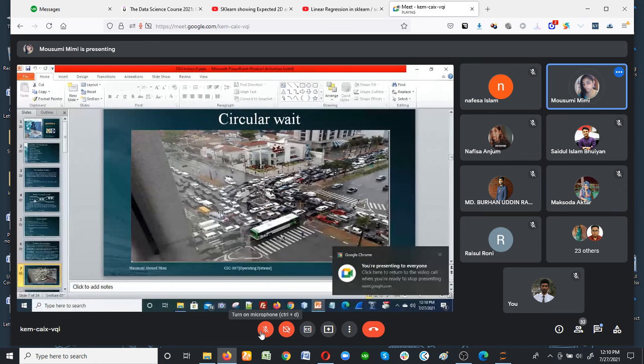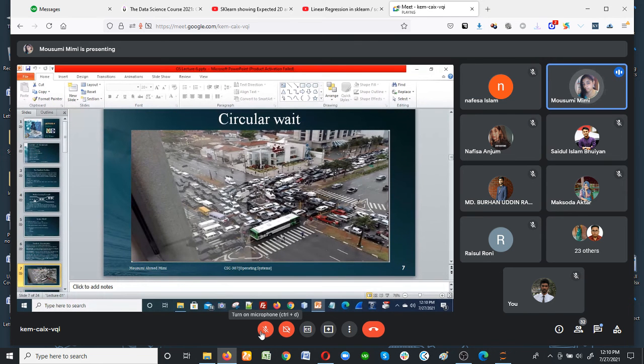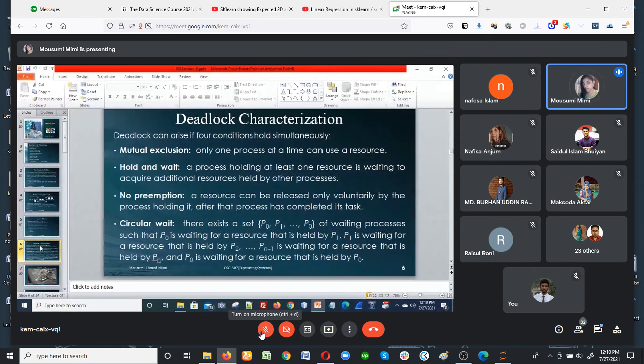Then if I allow this area's car to move this way, this car will move and this place also becomes free. So the cars from the other areas that want to move in here can move. By this way no roadside is occupied, and everyone can go to their destination. So one by one, on a priority basis, I give each process the opportunity to have the resource.